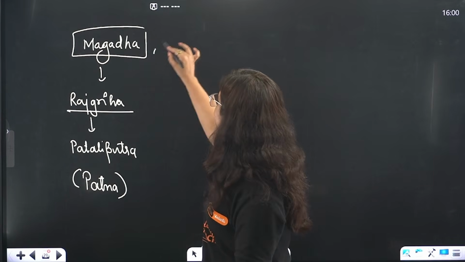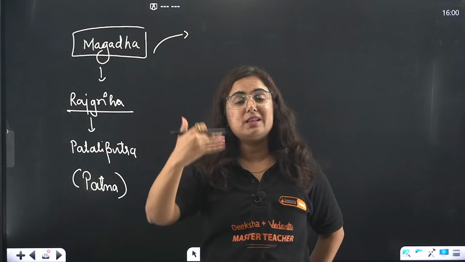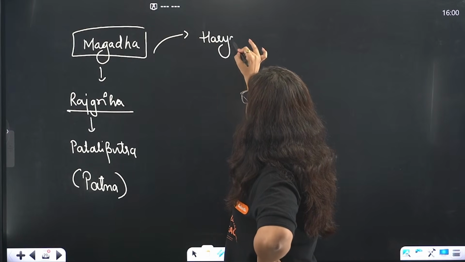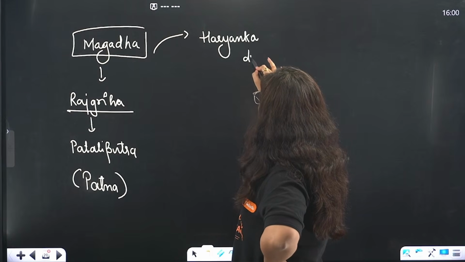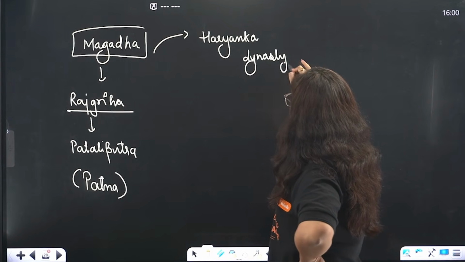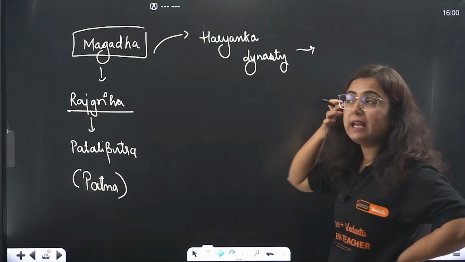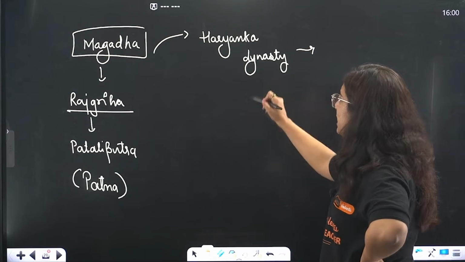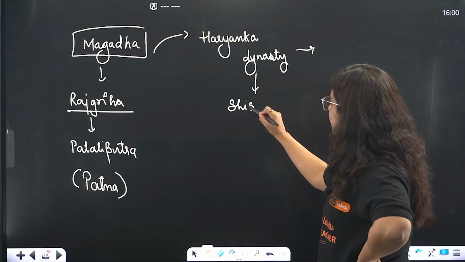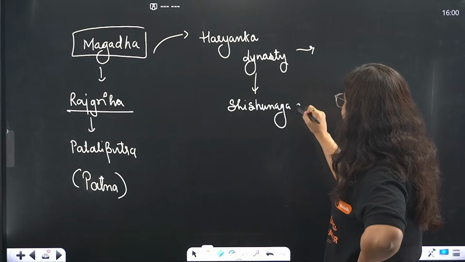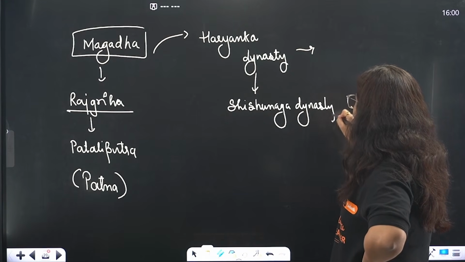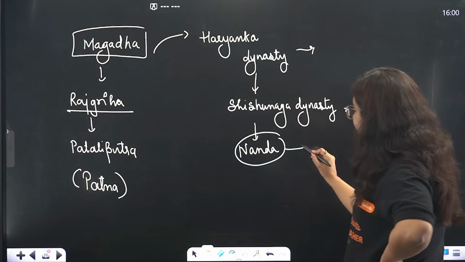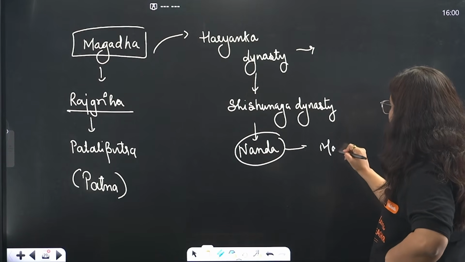So now what happens in Magadha? Certain early rulers came into power. Initially there were rulers of the Haryanka dynasty. Okay? There were rulers of which dynasty, bacha? Haryanka dynasty. Here we know about rulers like Bimbisara and Ajatashatru. Then we have the Shishunaga dynasty. Beta, some of this detail is not given to you. I'm just telling you so that you can connect the dots. Then we have the Nanda dynasty. Okay? In the Nanda dynasty, the most powerful ruler was Mahapadmananda.